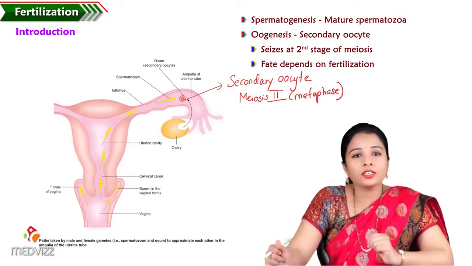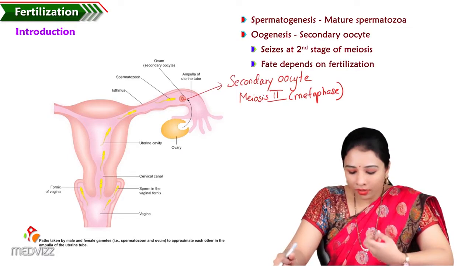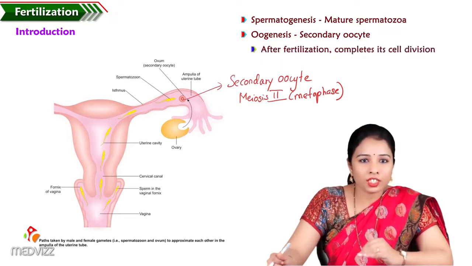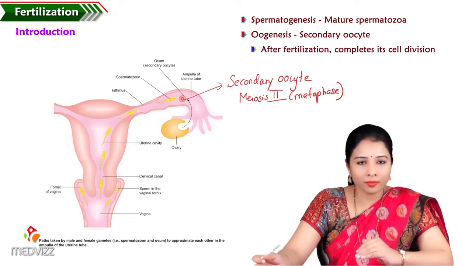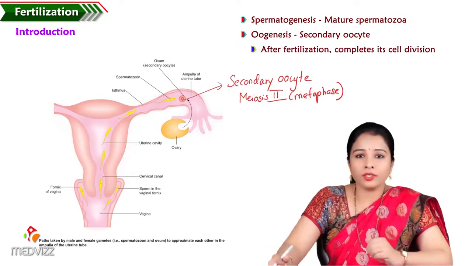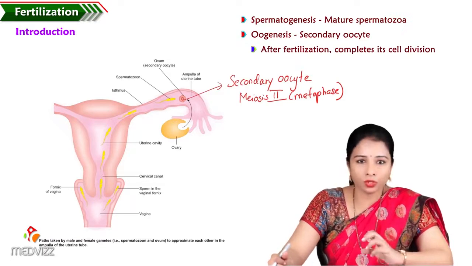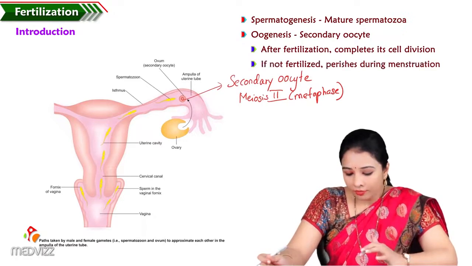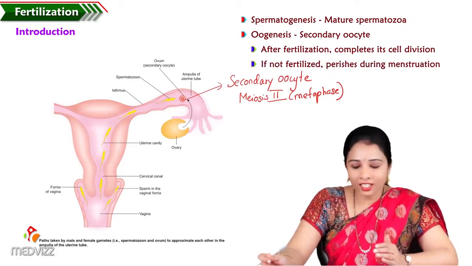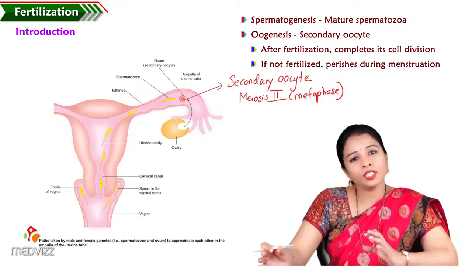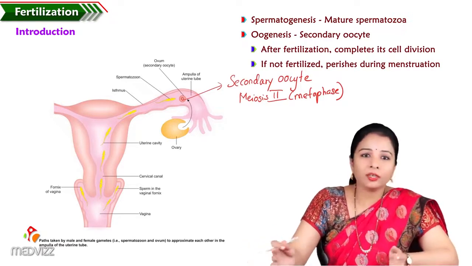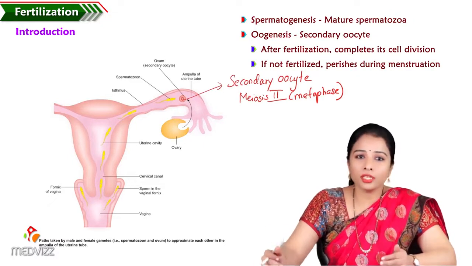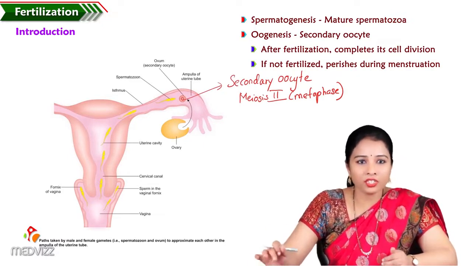During metaphase, the secondary oocyte is arrested. The fate of the secondary oocyte depends upon fertilization. Suppose the secondary oocyte undergoes fertilization, means it fuses with the male gamete, then it completes meiosis 2 and finally forms a matured ovum. If fertilization doesn't occur, the secondary oocyte remains in the same stage and perishes, and it is removed from the uterus during menstruation in women.